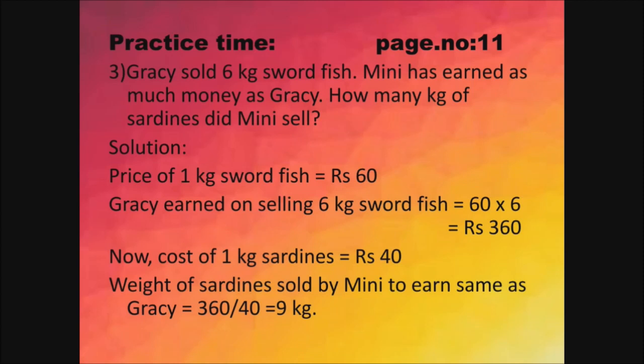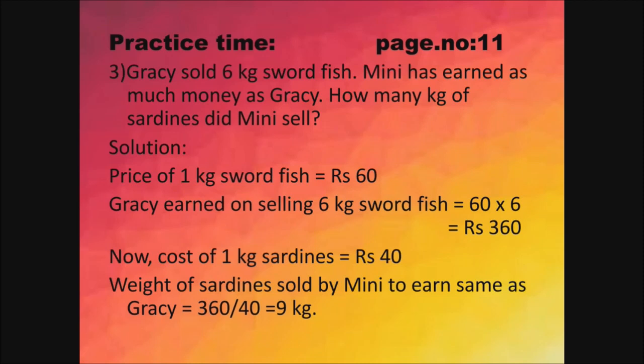So, Gracie earned on selling 6 kg swordfish is equal to rupees 360. Now, cost of 1 kg sardines is equal to rupees 40. In the previous slide itself it's given 1 kg sardines is equal to rupees 40.